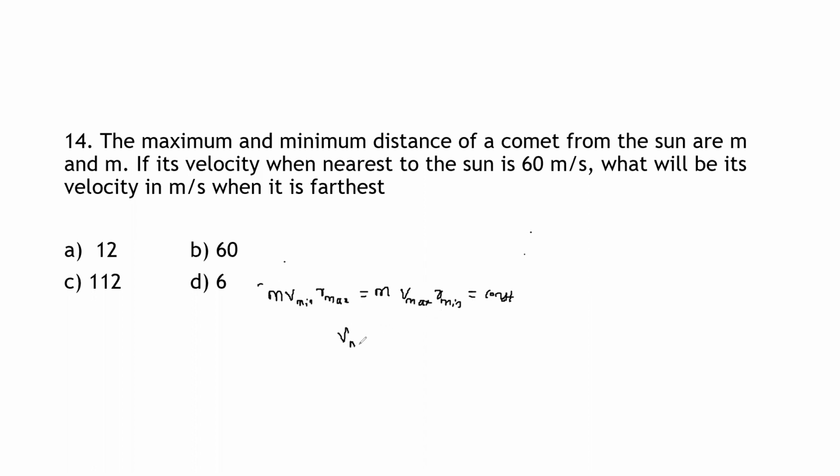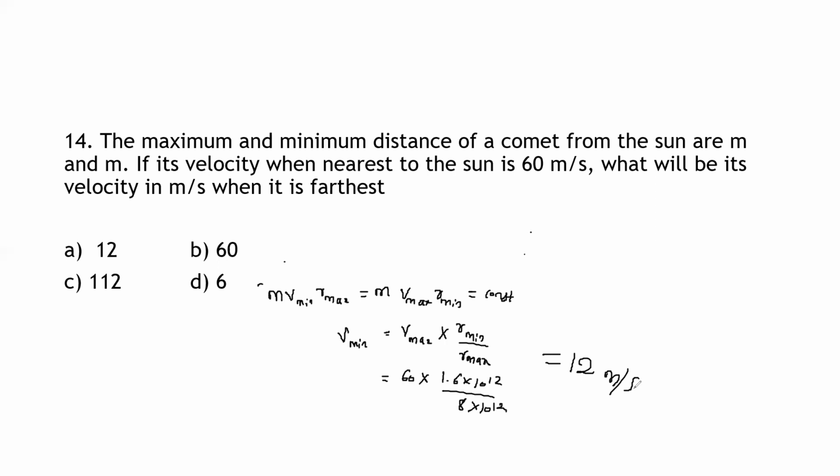Here v minimum is equal to v max into r minimum divided by r max. So it is 60 into r minimum 1.6 into 10 raised to 12 and r maximum 8 into 10 raised to 12. If I simplify this, the answer is 12 meter per second.